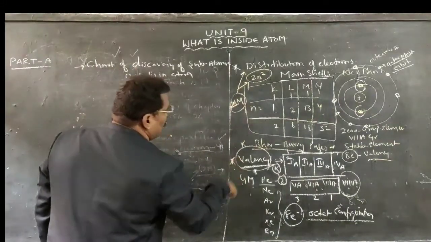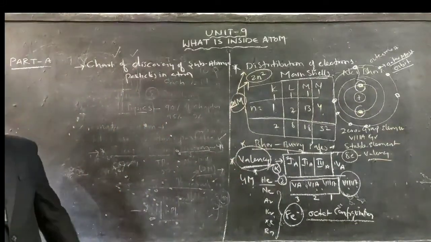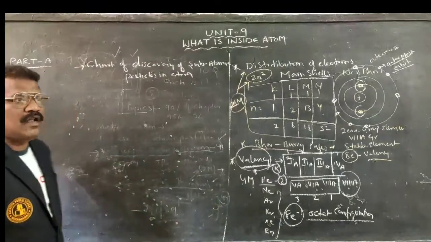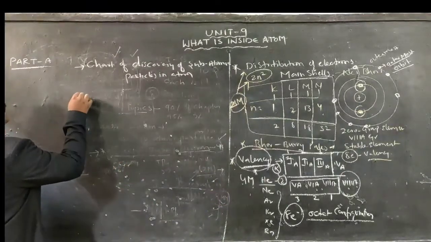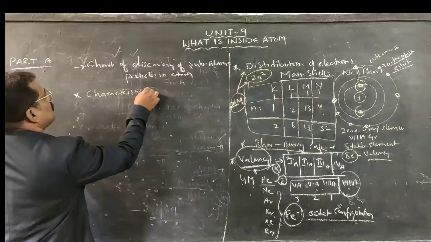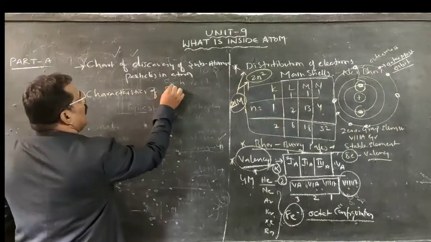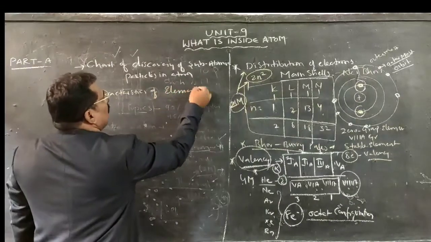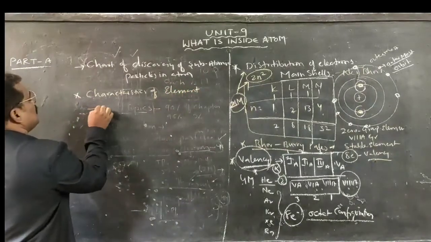After completion of valency, one more topic is there. What is the topic? Characteristics of an element. What are the characteristics?